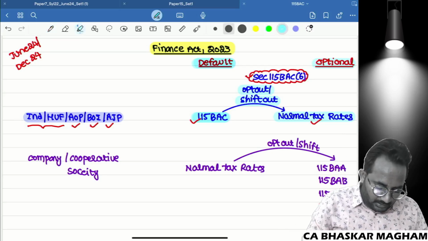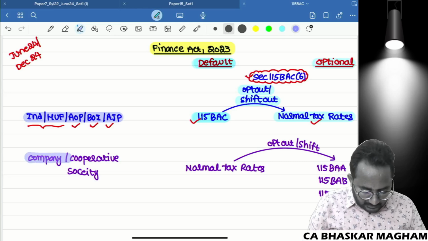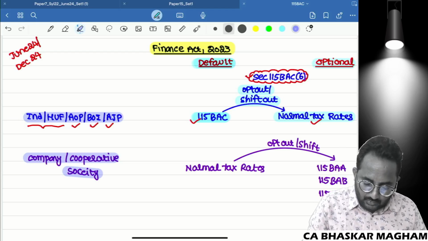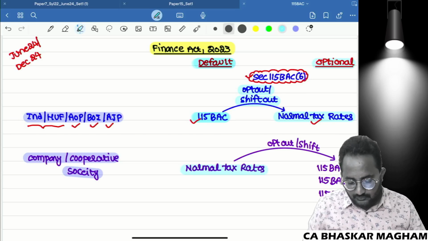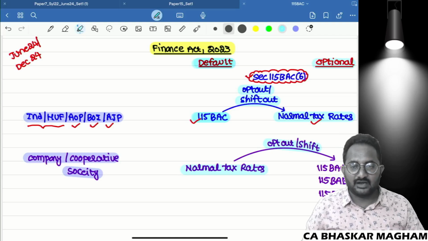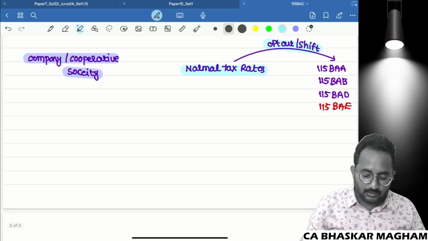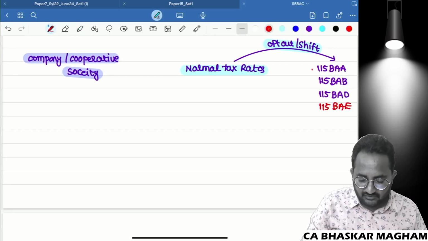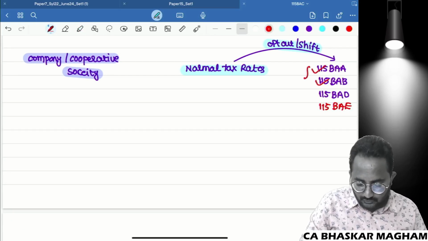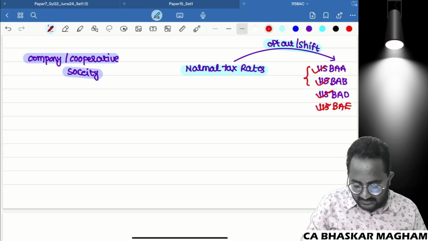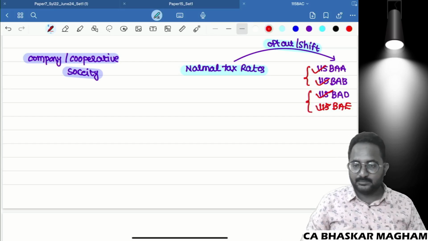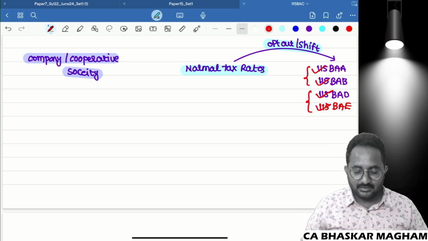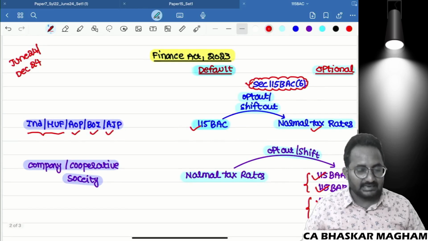Next one, if you are observing the company as well as a cooperative society, there is no change. Yes, normal tax rates only, that is the default tax rate. Yes, if you want to shift out or opt out from the normal tax rate, you can follow the optional tax rates 115BAA and 115BAB for these two for the company, and for a cooperative society one more tax rate is added as an optional tax rate, that is 115BAE. And one more thing I want to give you clarity here.